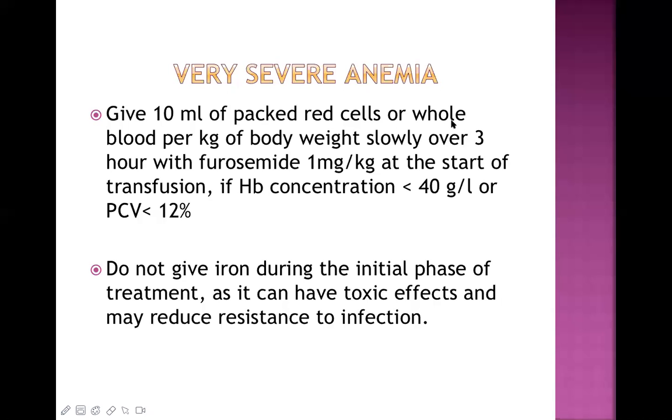And after giving whole blood, don't forget to give furosemide, because furosemide is a loop diuretic. Whatever fluid is there in the whole blood, furosemide will flush it out, and that is always important here. But furosemide is not necessary if you only give packed red cells, because there is no extra plasma there. This is a very important point.